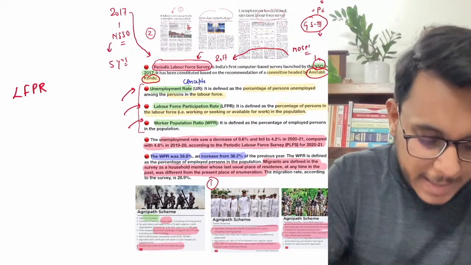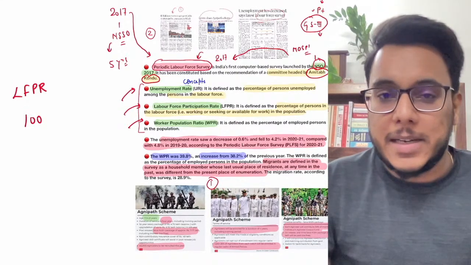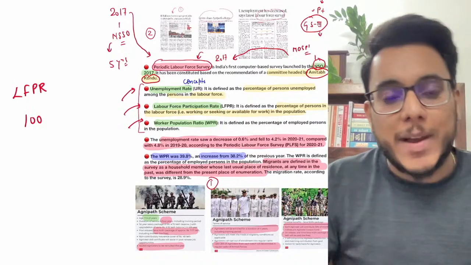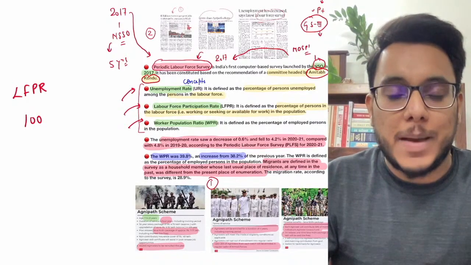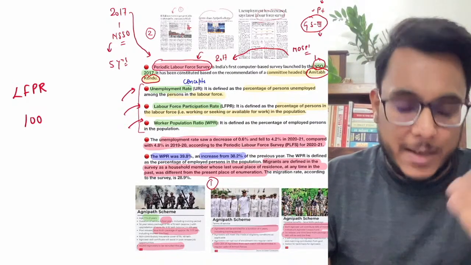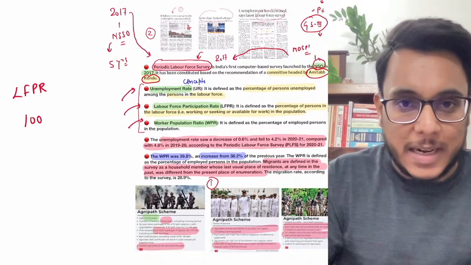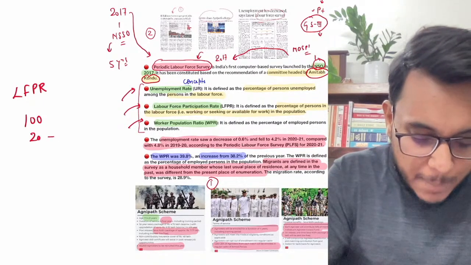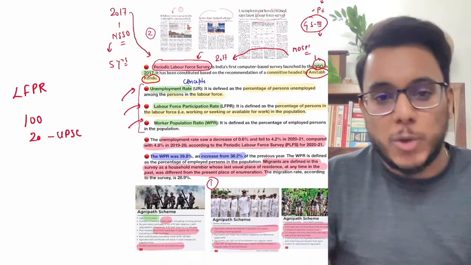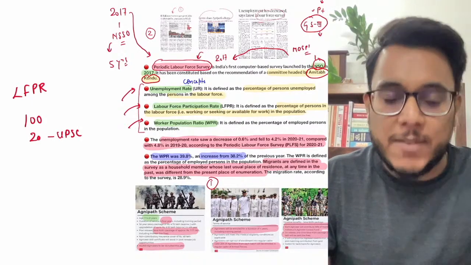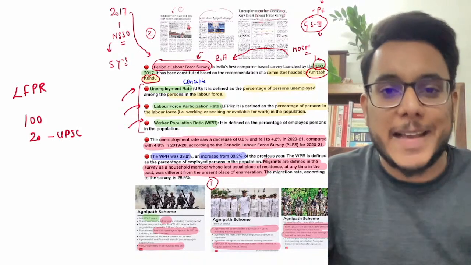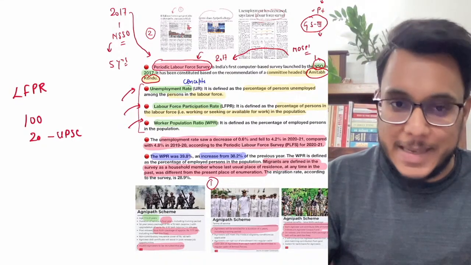Suppose in a country there are 100 people living. Now, all these 100 people don't actually want to work. Let's say among these 100 people, 20 people are preparing for the UPSC. These 20 people don't want to work. Even if a job is given to them, they will not take it because they want to prepare for the UPSC exam.